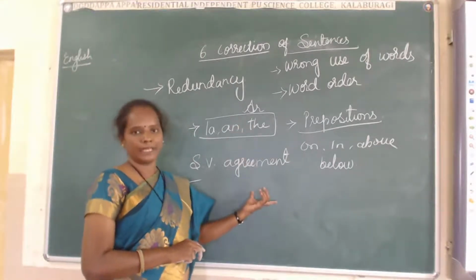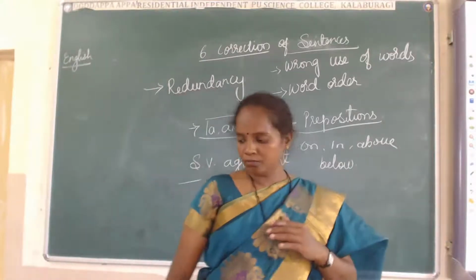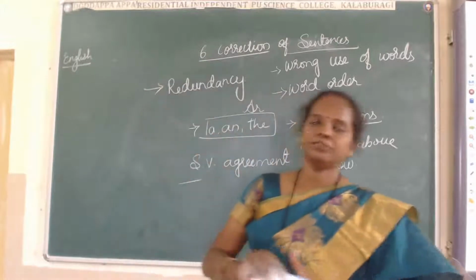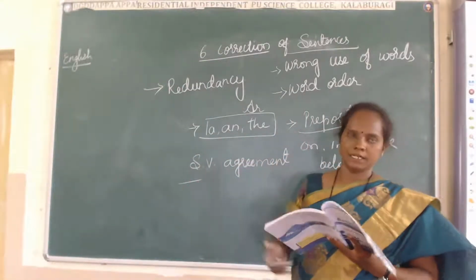While I am giving the example, I will explain it. Wrong use of words means we use some different words instead of using the proper word in the sentence.